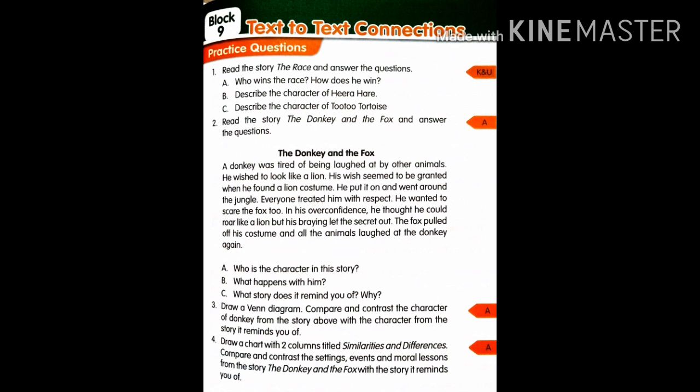What story does it remind you of? Why? So when we are reading this story, we can remember some other story. Whatever it might be, do you remember? If you remember, just try to recall it. And you want to write why you are remembering. What is the reason you are remembering that story?